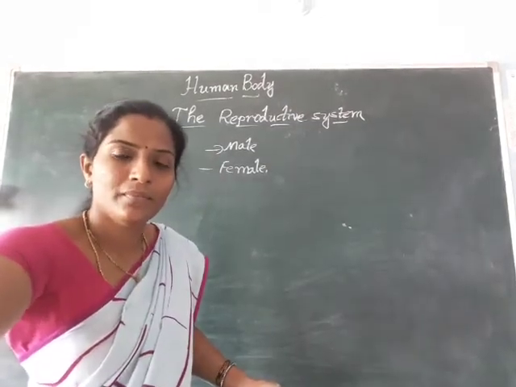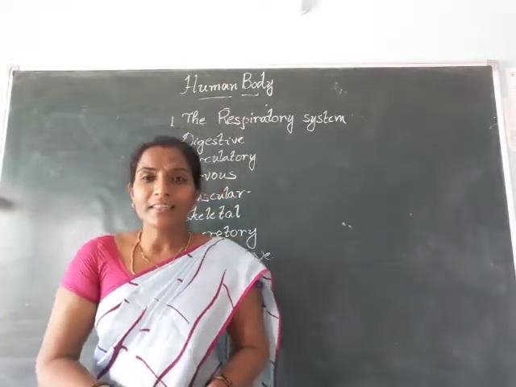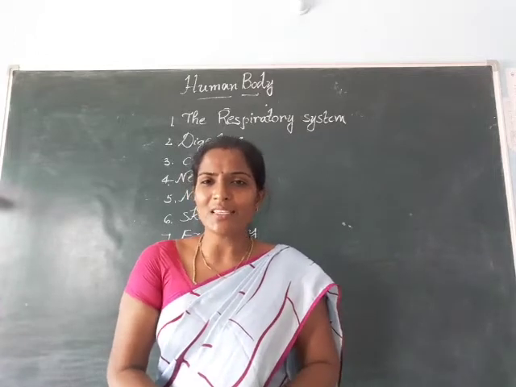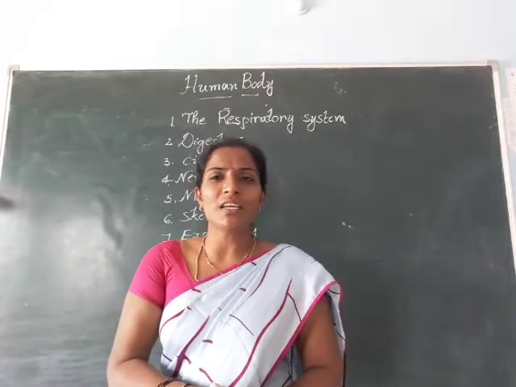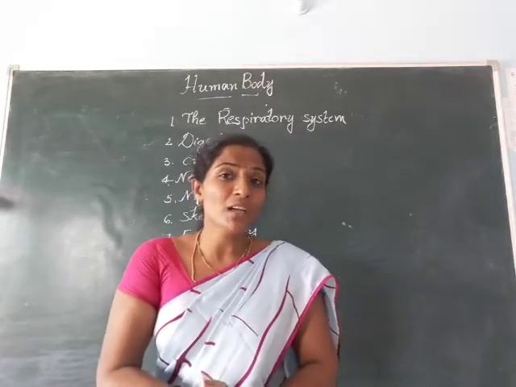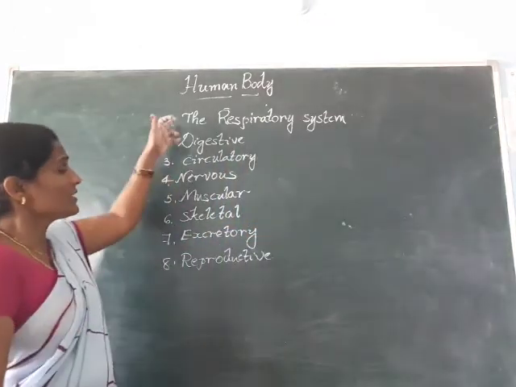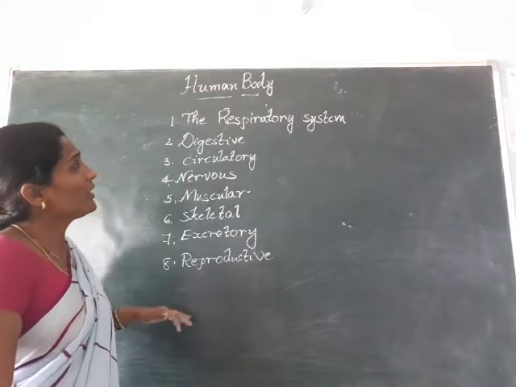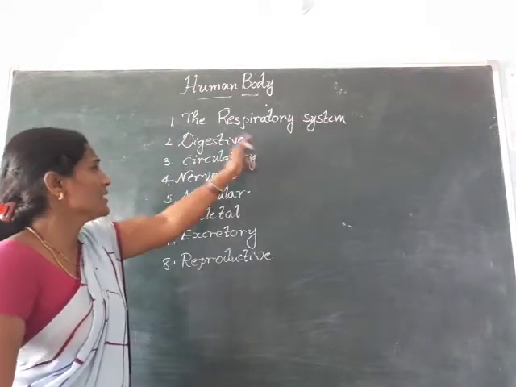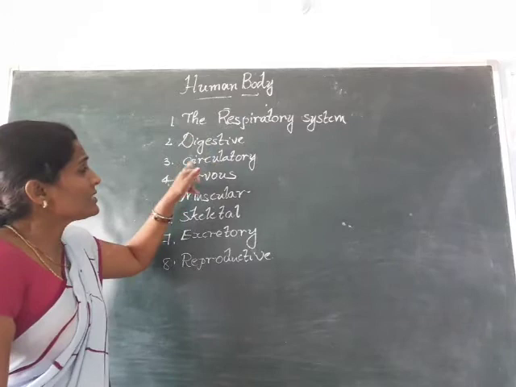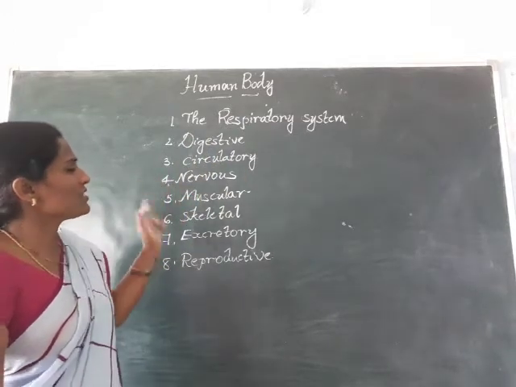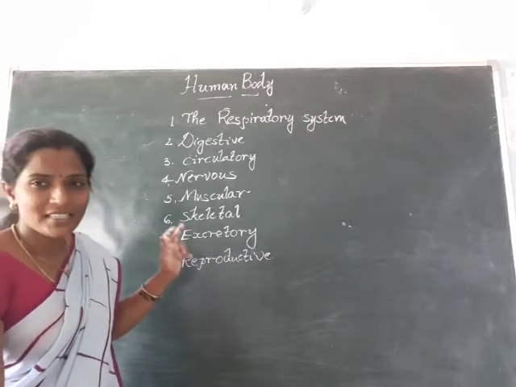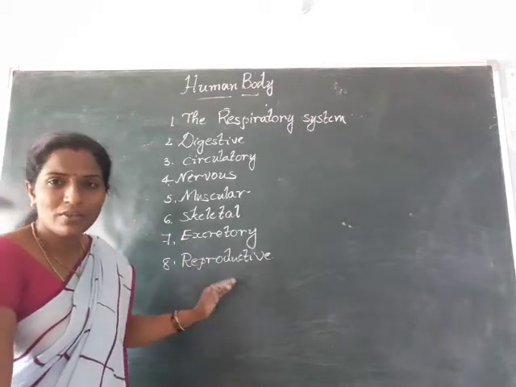Okay, come on children, in this human body lesson we discussed different organ systems. So let us recapitulate at one time. These are the organ systems we learned in this lesson. What are the systems? The respiratory system, the digestive system, the circulatory system, the nervous system, the muscular system, the skeletal system, the excretory system and the reproductive system.